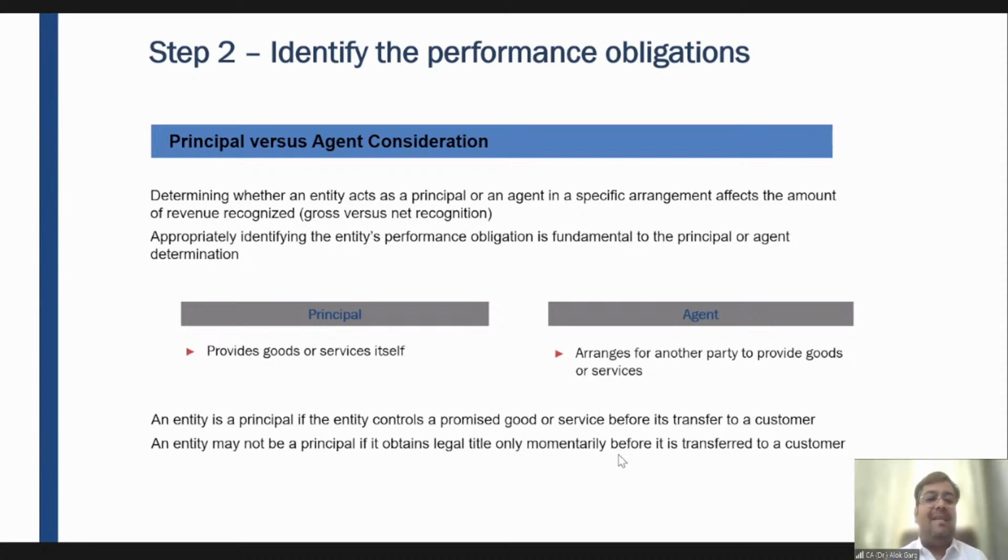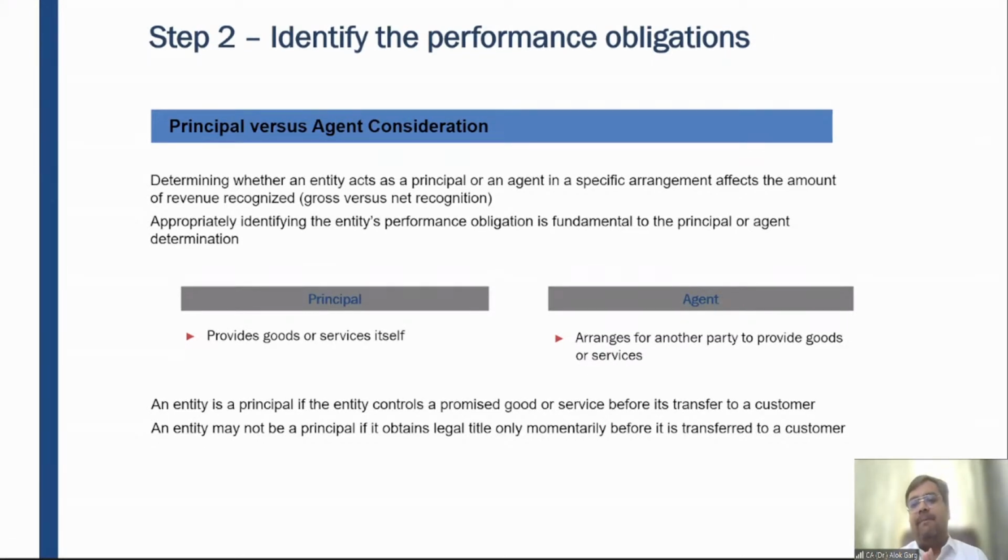So, friends, let's quickly discuss the principal versus agent example. The concept is, for example, I am buying a ticket from Delhi to Kolkata from Make My Trip. Make My Trip will show me this is Air Asia, this is Indigo, this is Air India, this is SpiceJet, and it will show me a lot of rates for these airlines.